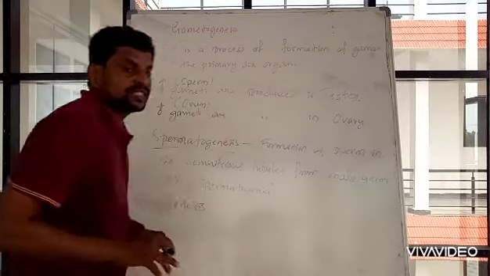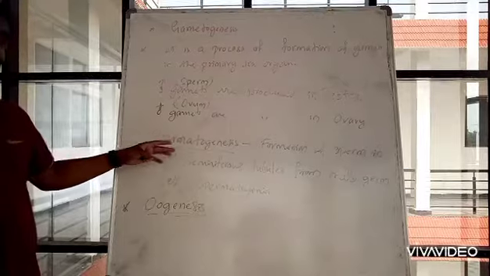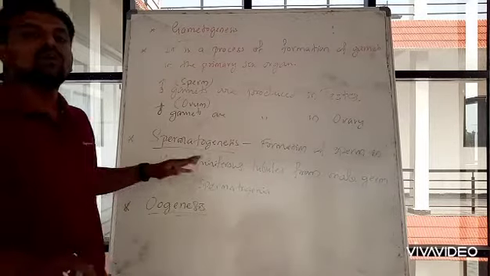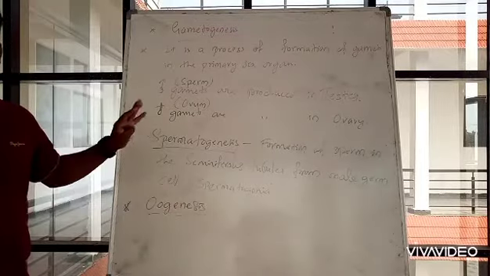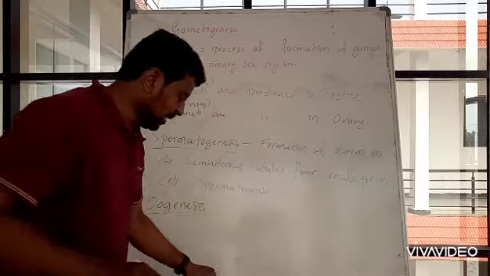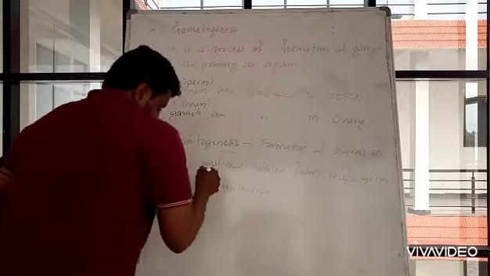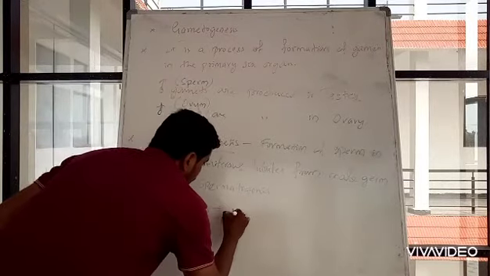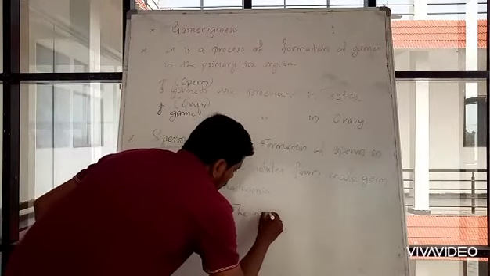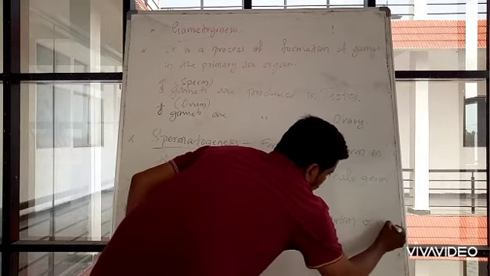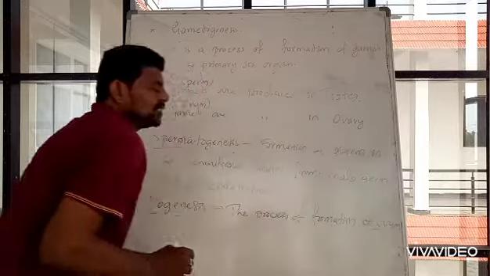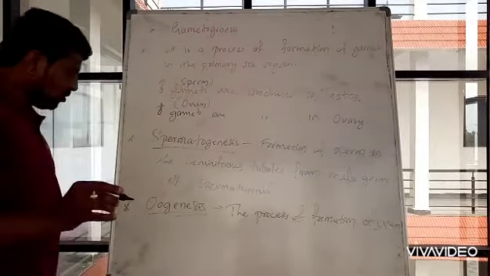Okay. So oogenesis. In males it is known as spermatogenesis. In females it is known as oogenesis, not gametogenesis. It is commonly called oogenesis in females, which means the process of formation of ovum.